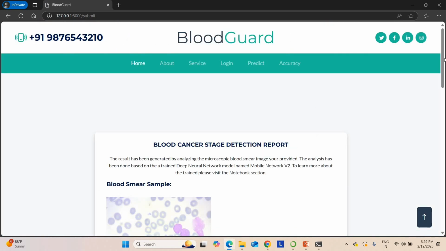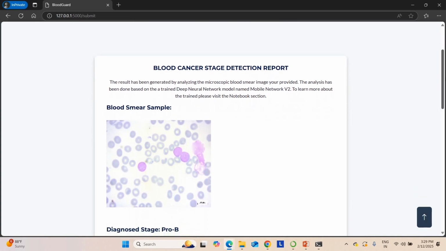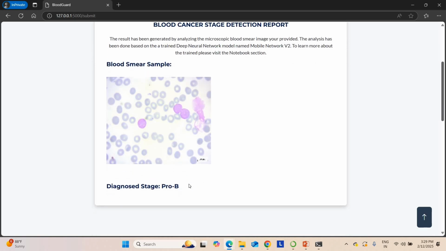Once the stage is detected, what you have to do is just go to the results. The results are generated from the microscopic blood smear images. You are using the MobileNet version 2 algorithm here. You can check the results. So you are having pro B. This is the diagnosed stage for that image.